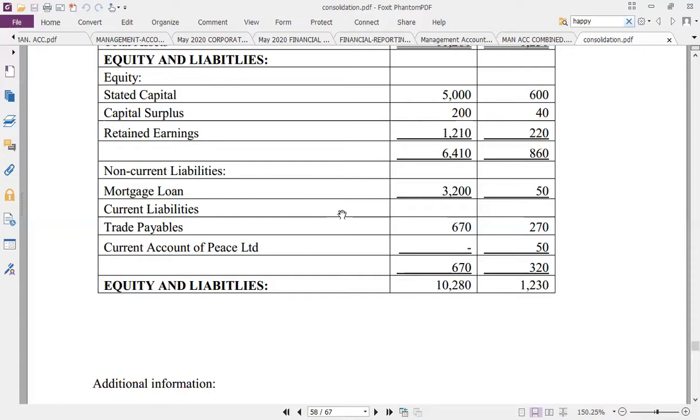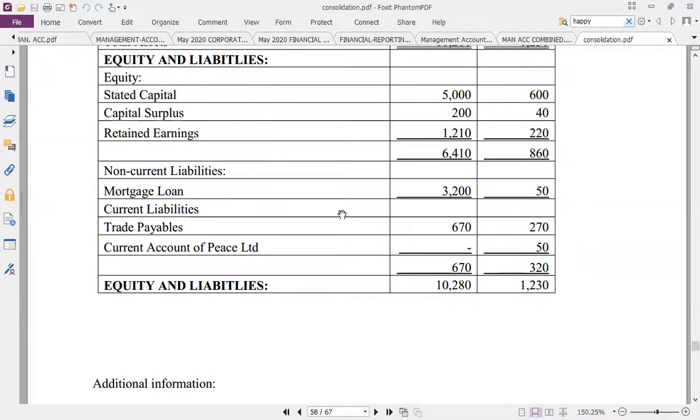Then you go to the non-current liability. Again, you consolidate the mortgage loan, trade payable, you consolidate it, and then the current account. If you see current account on the financial position, it represents the amount that they owe each other. So if you owe each other, it must be recorded in what?